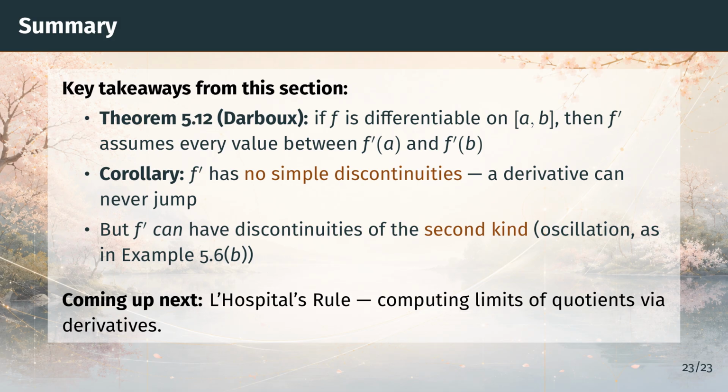In the next episode, we put the generalized mean value theorem to work and prove one of the most practical results of the chapter, L'Hopital's rule, which lets us compute limits of quotients by differentiating the numerator and the denominator.